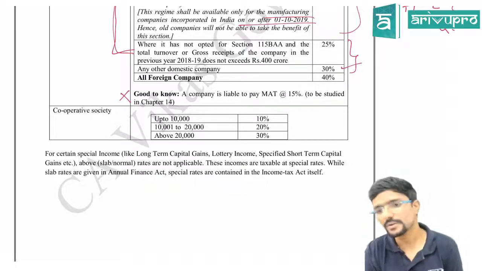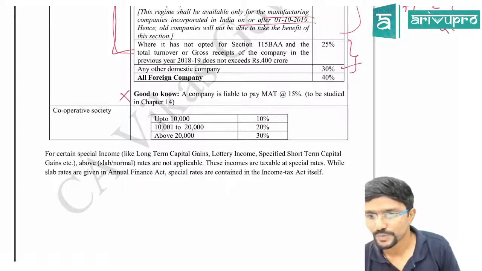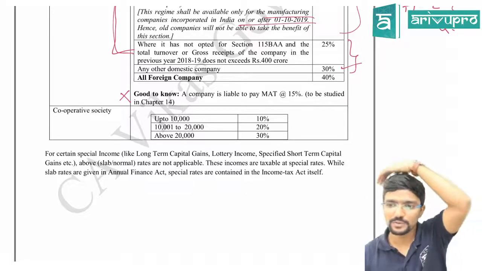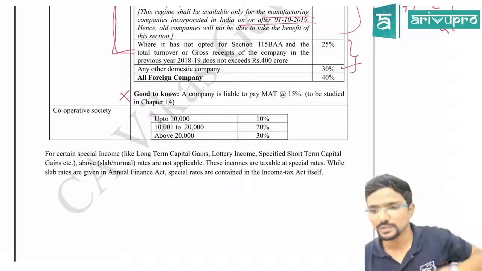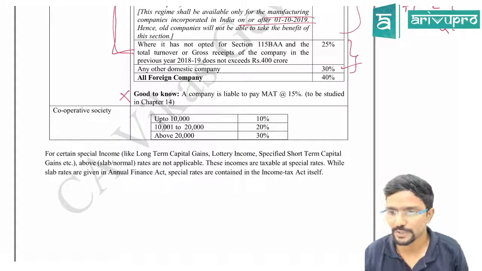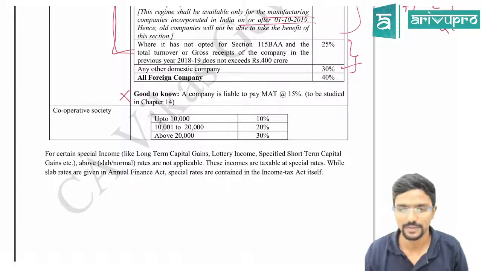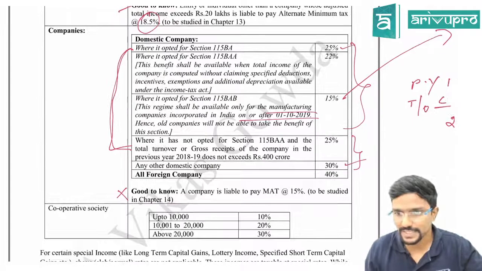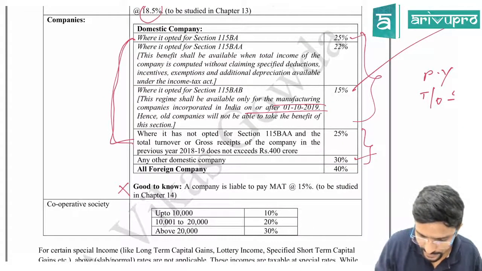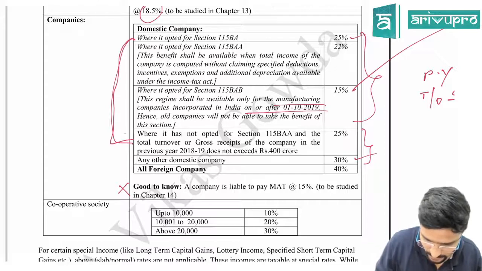Dhananjaya Raju asks, sir, the flat rate of 25% would be applicable in previous year 18-19, where turnover is less than 400 crore. So for our previous year 2021, it won't be applicable, right? Because for assessment year 21-22 we consider, see, I will explain this. What Dhananjaya is asking is with respect to this point.